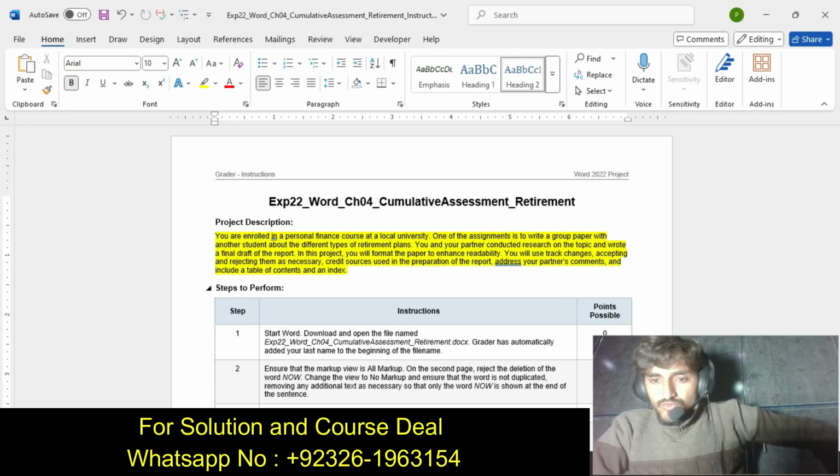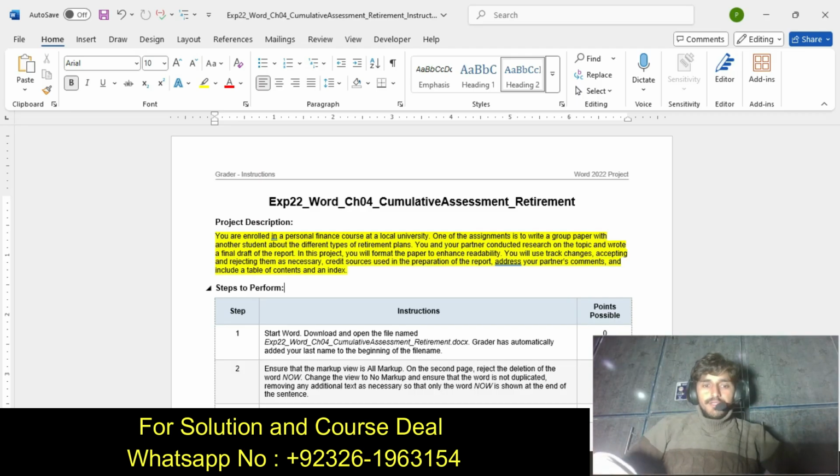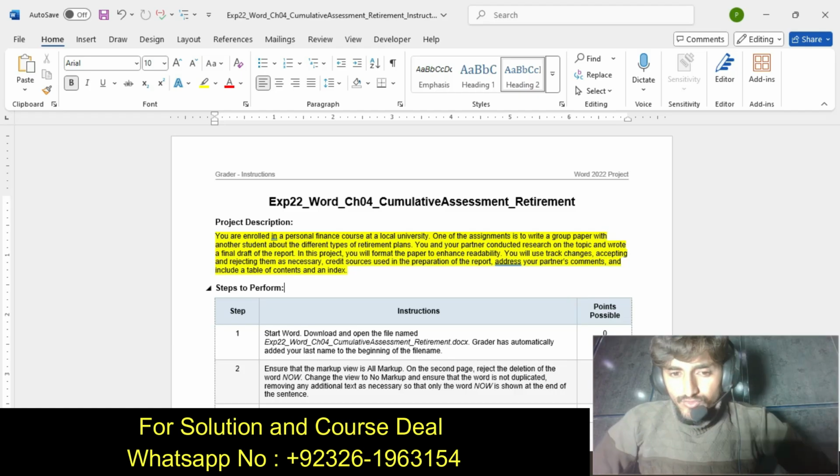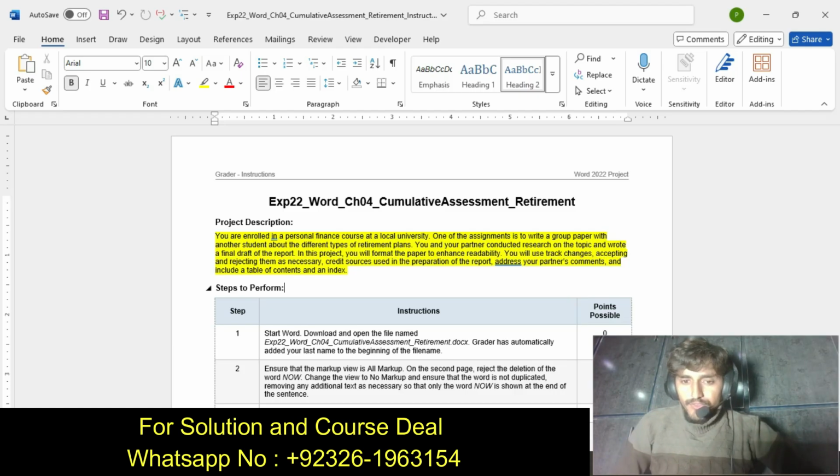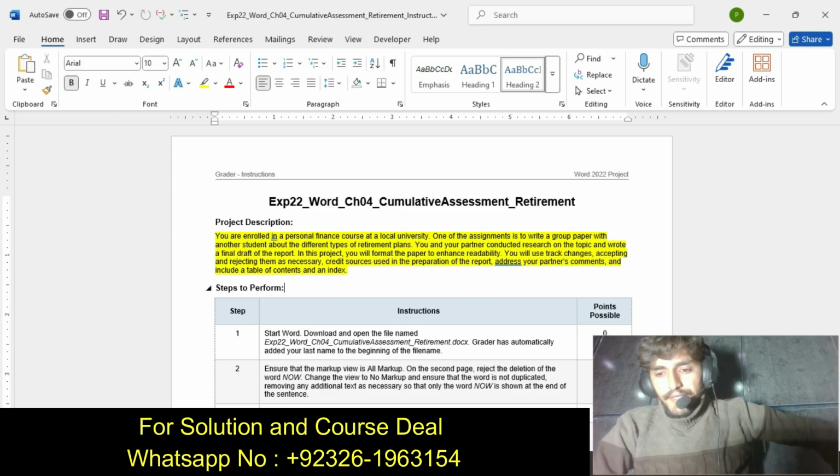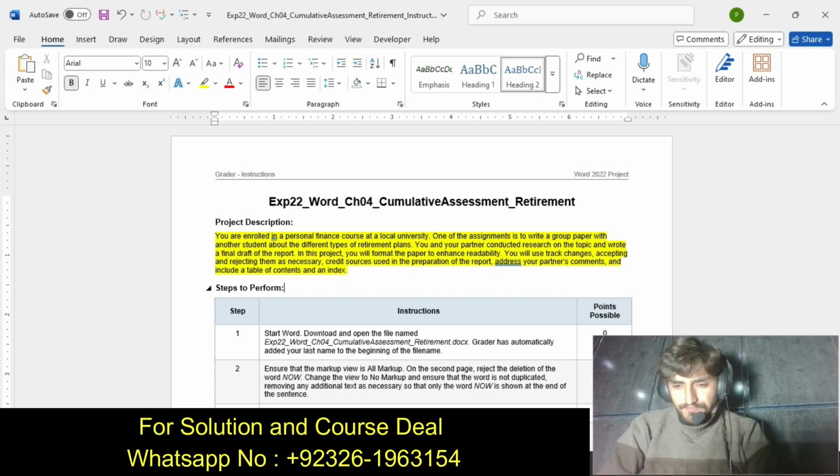You will use track changes, accepting and rejecting them as necessary, credit sources used in the preparation of the report, address your partner's comments, and include a table of contents and an index. So it's our project description, and we get the idea from this.